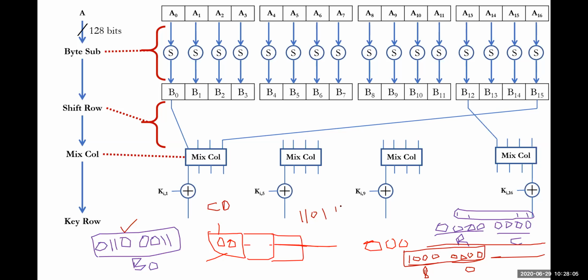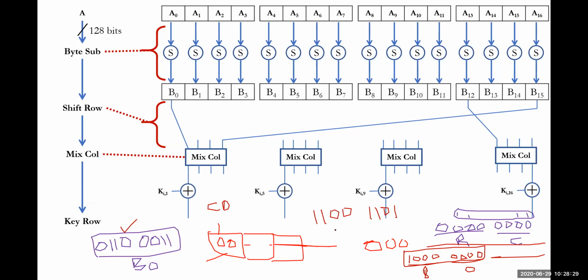I made a mistake here. Okay, let me take 8 plus 4, 12. So 1100 will be C, and 1101 will be D. Okay. Yes, look at this.